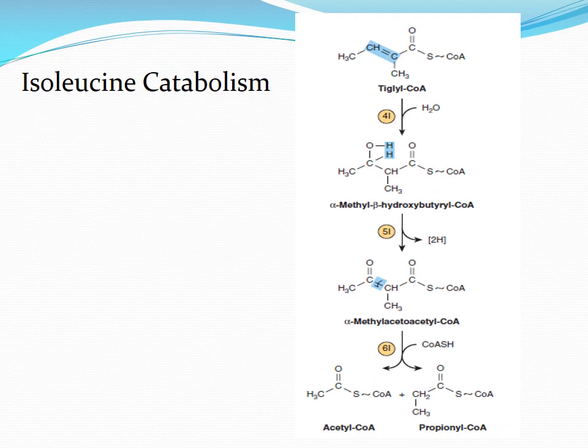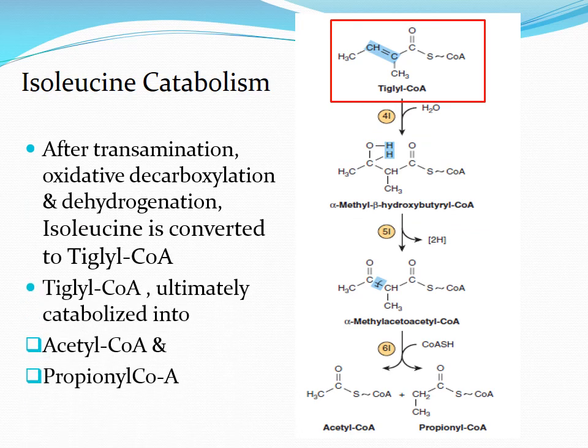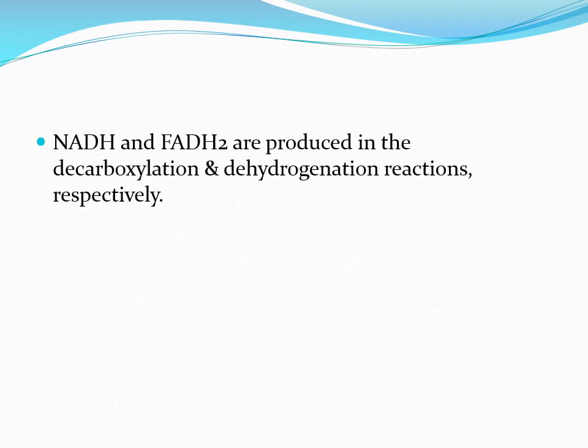After transamination, oxidative decarboxylation and dehydrogenation, isoleucine is converted to tiglyl CoA. Tiglyl CoA is ultimately catabolized into acetyl CoA and propionyl CoA. In addition, NADH and FADH2 are produced in the decarboxylation and dehydrogenation reactions respectively.